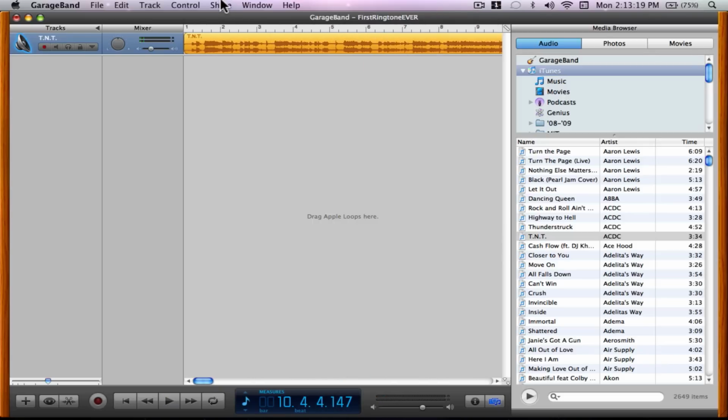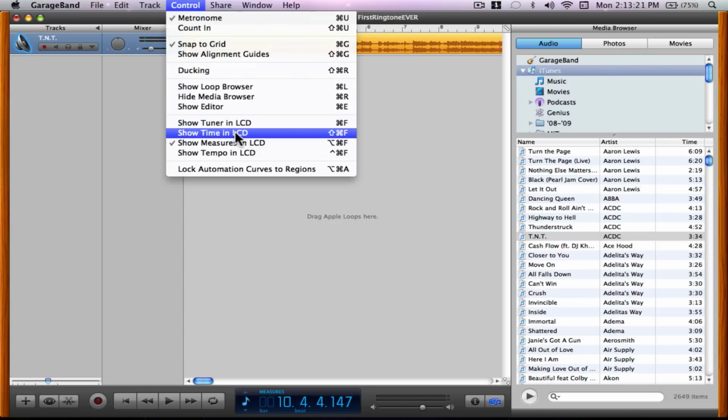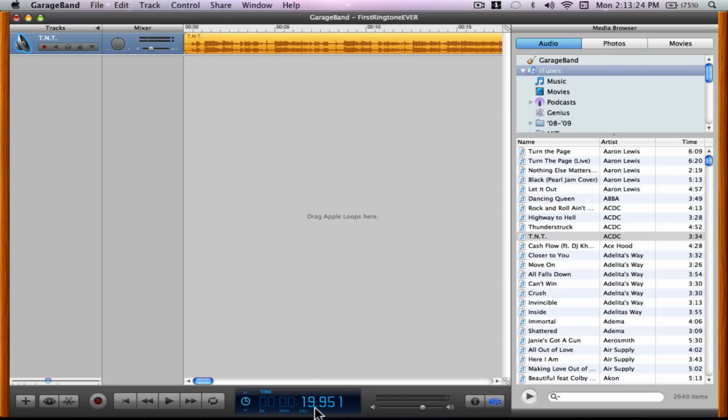And actually, I'll go to Control, Show Time in LCD, so we can see how long it is down here. To go to the beginning of the track, you just press Z.